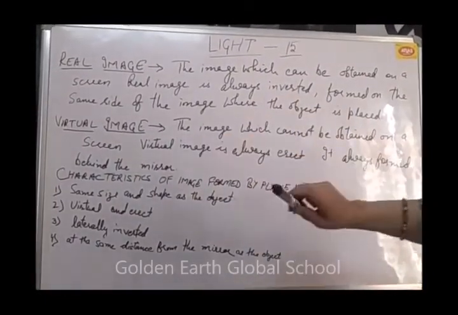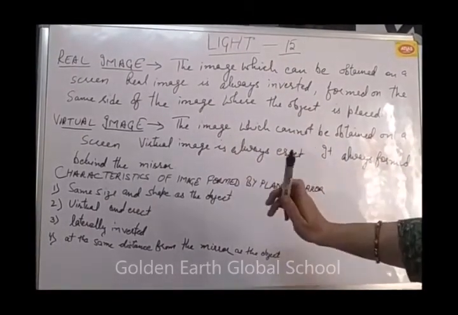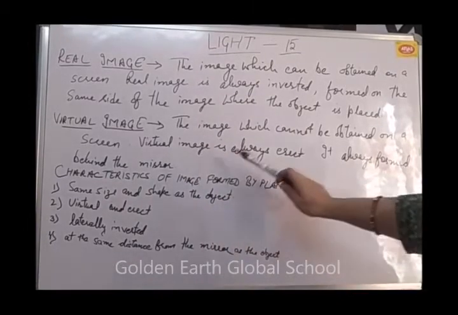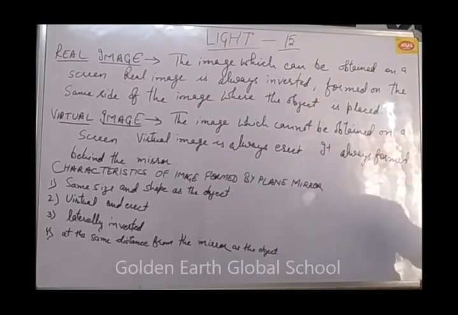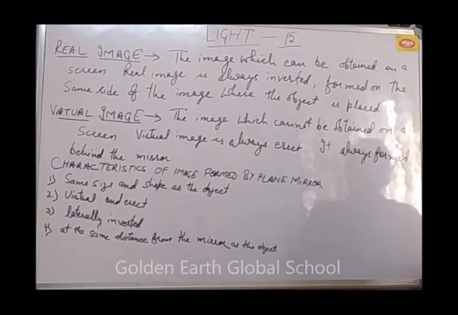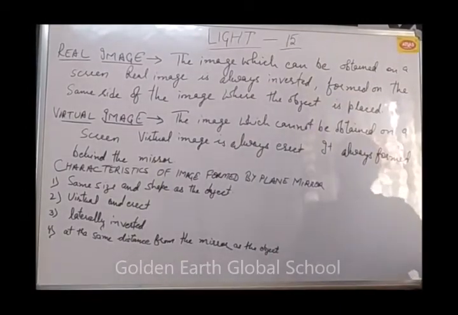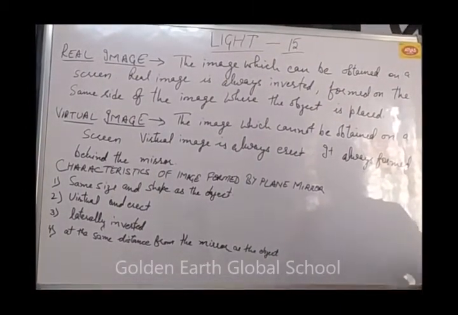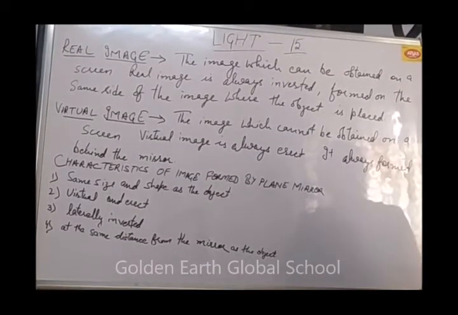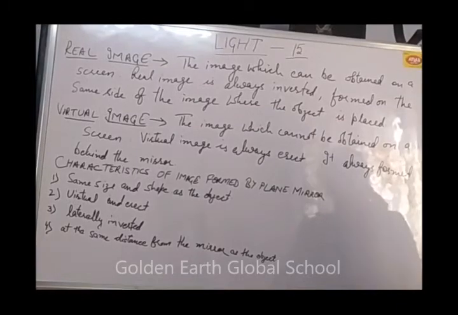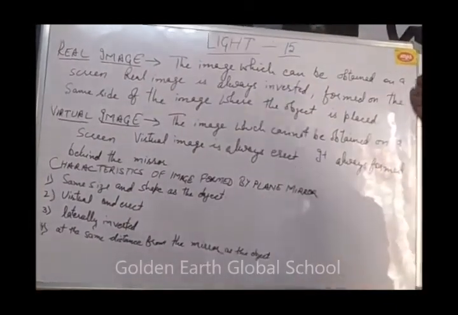Next are virtual images. The image which cannot be obtained on a screen is called a virtual image. A virtual image is always erect. It is always found behind the mirror. Our image in a plane mirror is an example of a virtual image. When we are seeing our face in the mirror, it is an example of a virtual image. How can you prove that it is a virtual image? Your image is erect and formed behind the mirror.